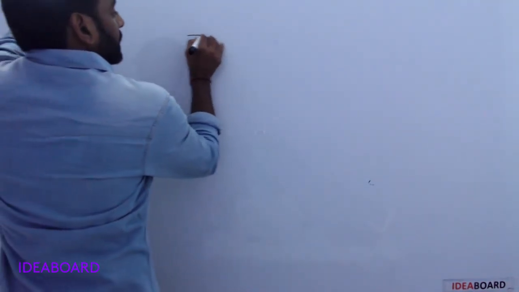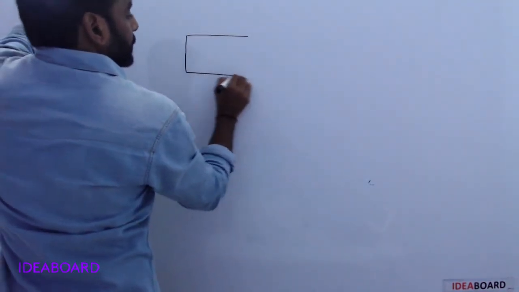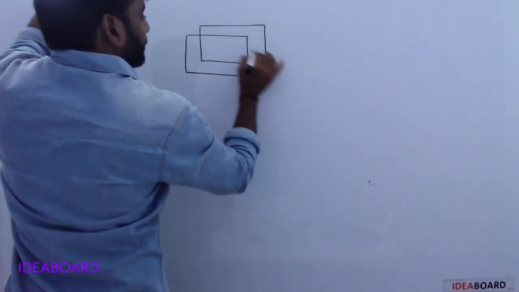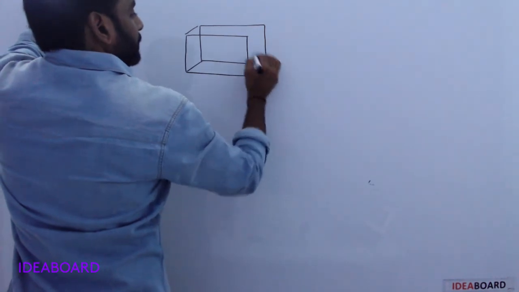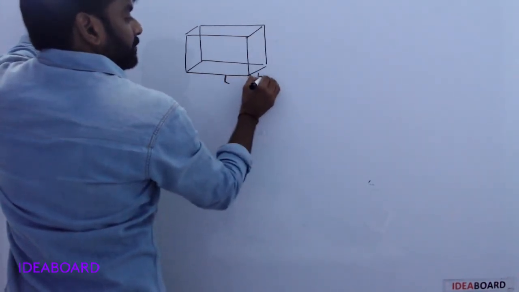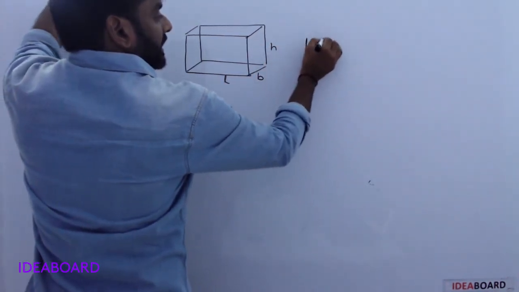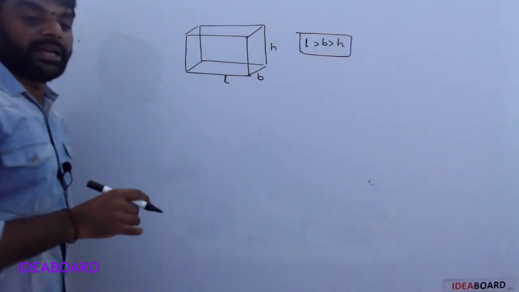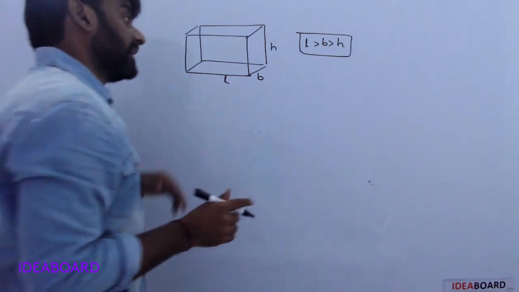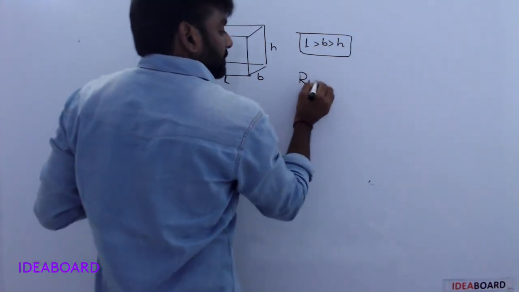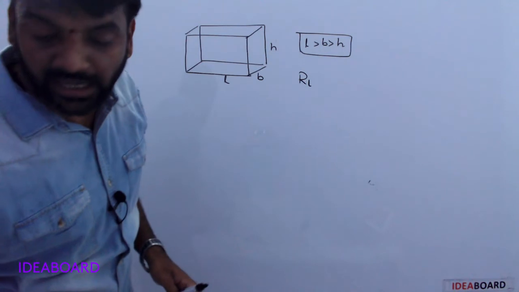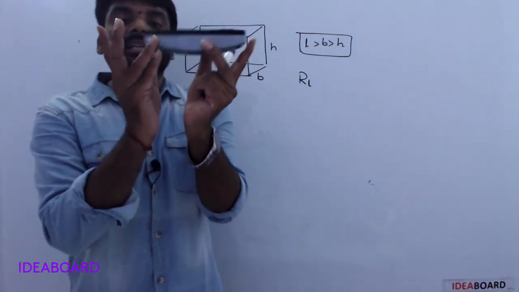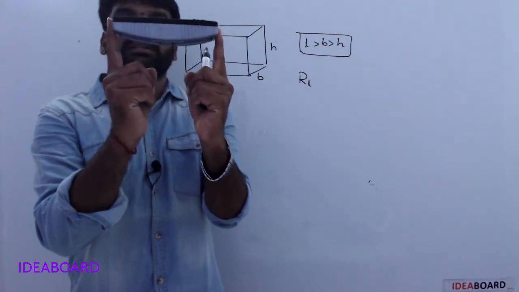Next, consider one cube, or cuboid, with length, breadth, height, where L greater than B greater than H. Resistance along the lengthwise direction, for example, means like this.